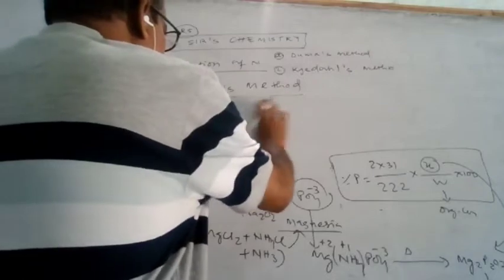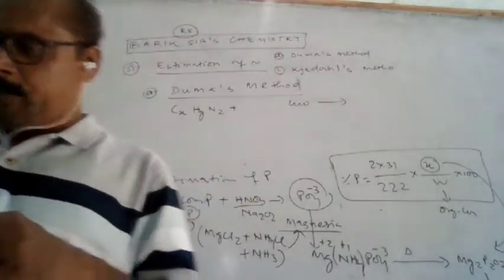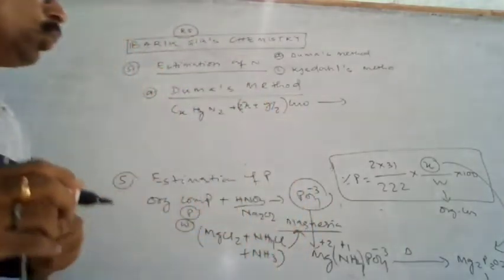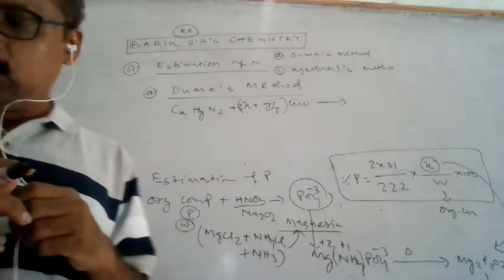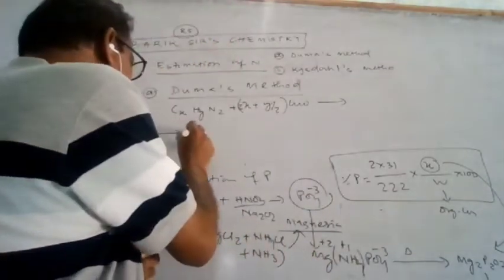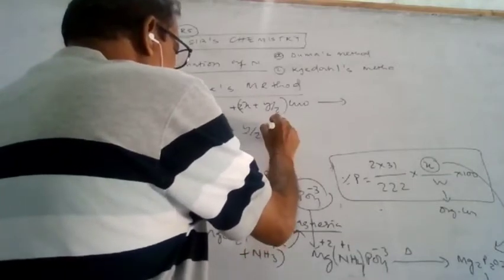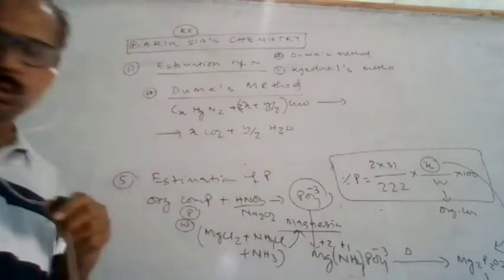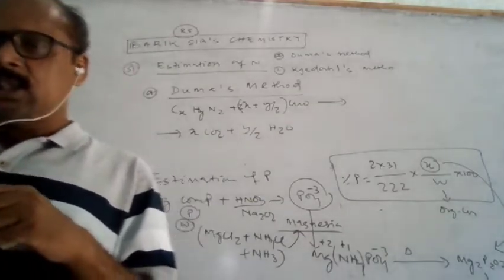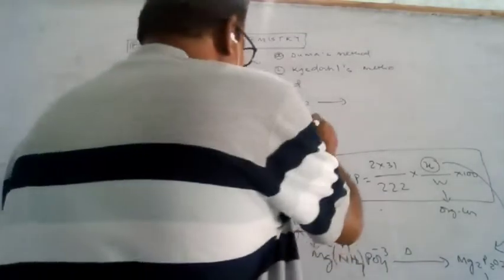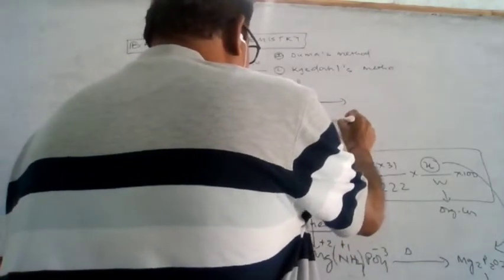When it is heated with cupric oxide, it is converted to x carbon dioxide plus y by 2 H2O, because the carbon oxidizes to carbon dioxide and hydrogen oxidizes to water, and the nitrogen will not oxidize and remains as z by 2 N2.